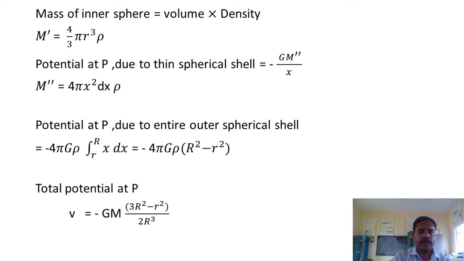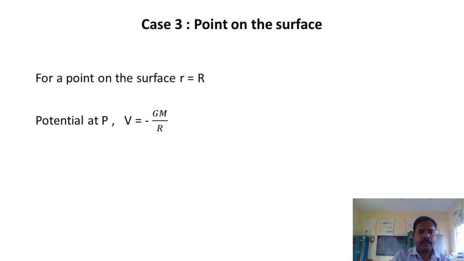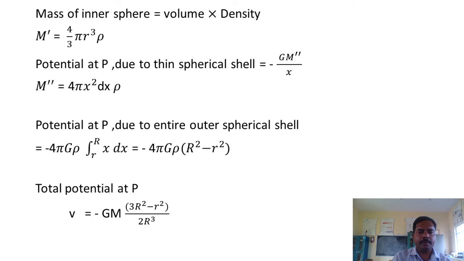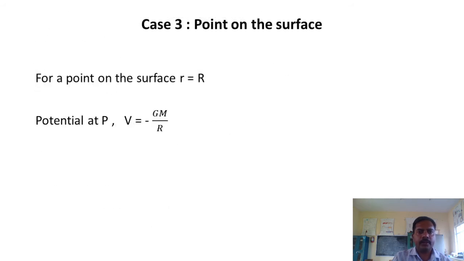Potential at P due to the entire outer spherical shell is given by minus 4 pi capital G into rho, integral ranging from small r to capital R, x dx. It leads to minus 2 pi G into rho, R square minus r square. Total potential at P: V equals minus G into capital M, that into 3 R square minus r square by 2 R cube.